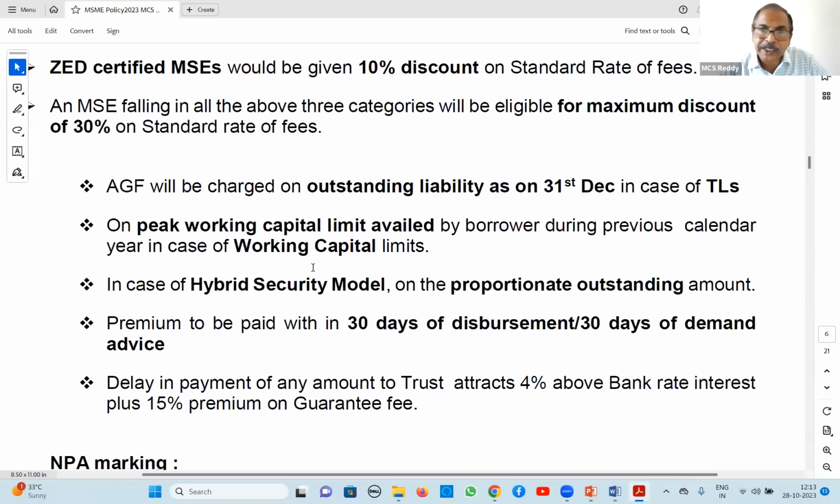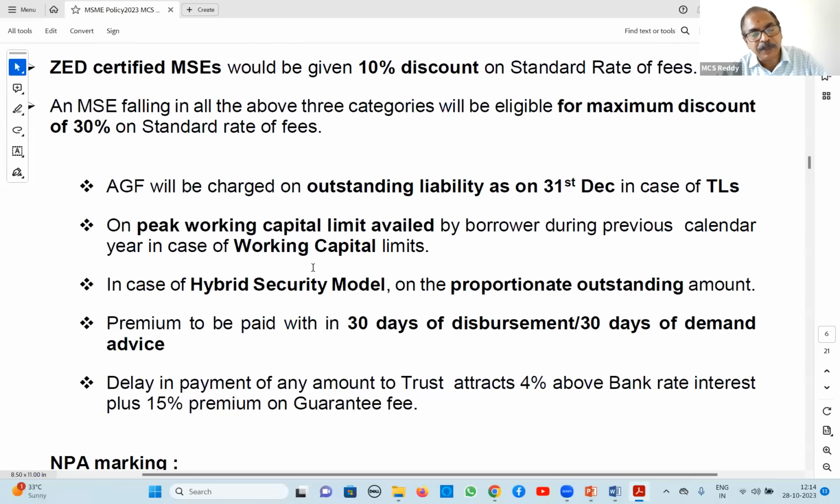Whatever liability is outstanding as on 31st, they will charge on that liability. In case of a working capital limit, normally for the first year we pay on the entire limit. From the second year onwards, what is the maximum availed peak limit? Last year, how much did they maximum avail?